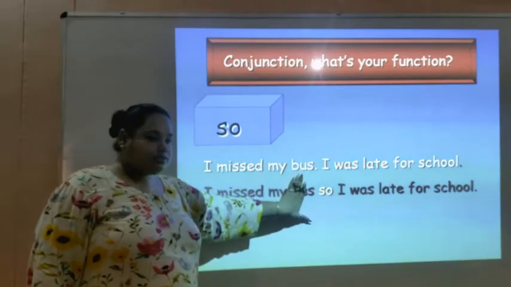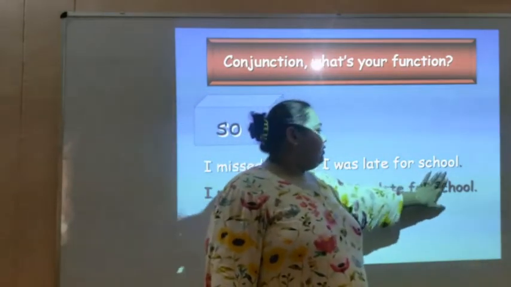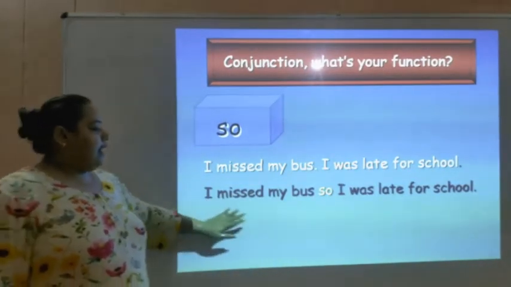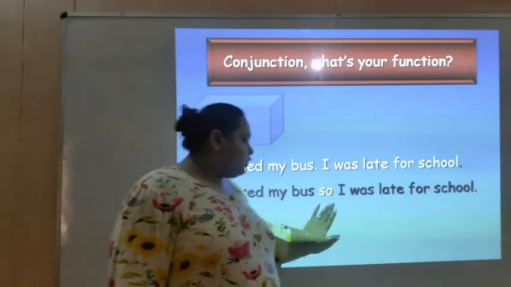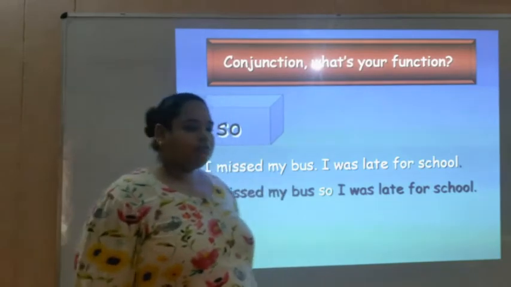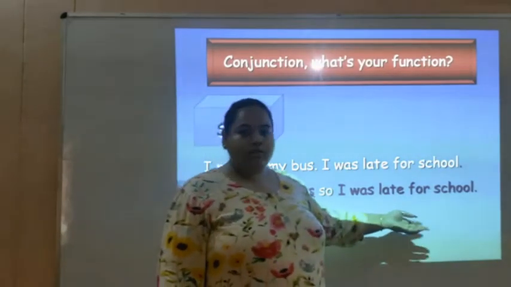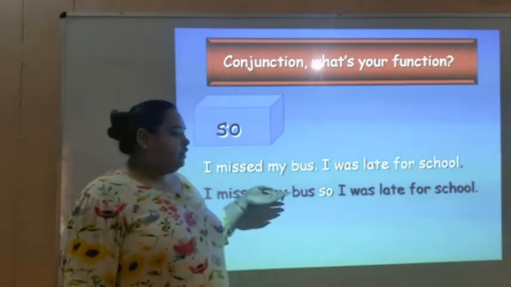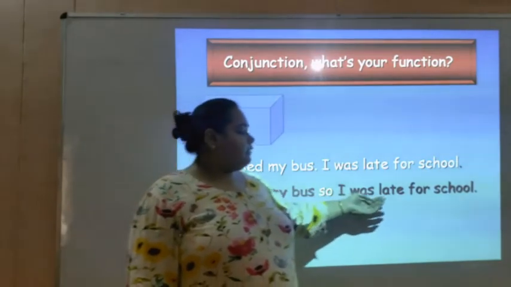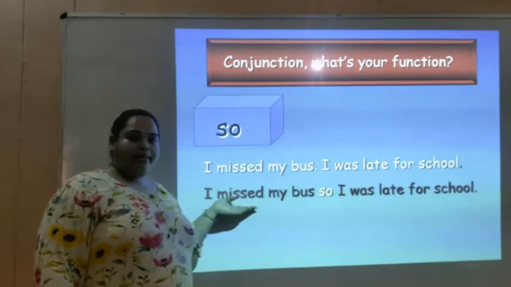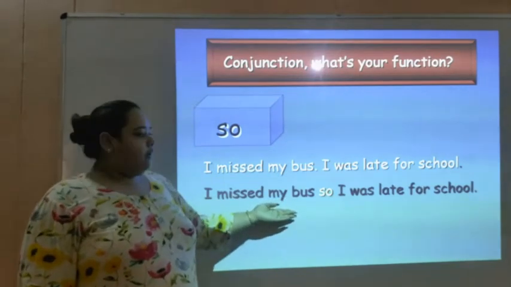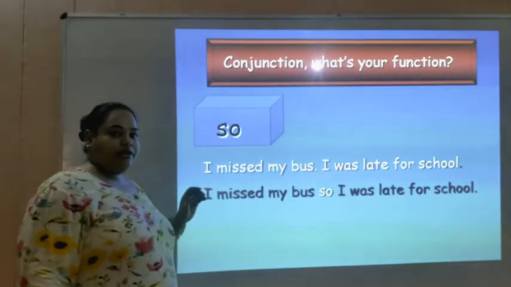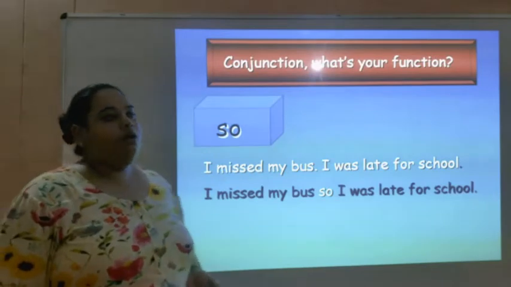I missed my bus. I was late for school. Let's use the conjunction so. I missed my bus, so I was late for school. Why was I late for school? Because I missed my bus. First statement happened. Due to the first statement, the result was late. In the first statement, I missed my bus. Because of that, the result was I was late for school. I hope you understood the use of the conjunction so. Moving ahead.